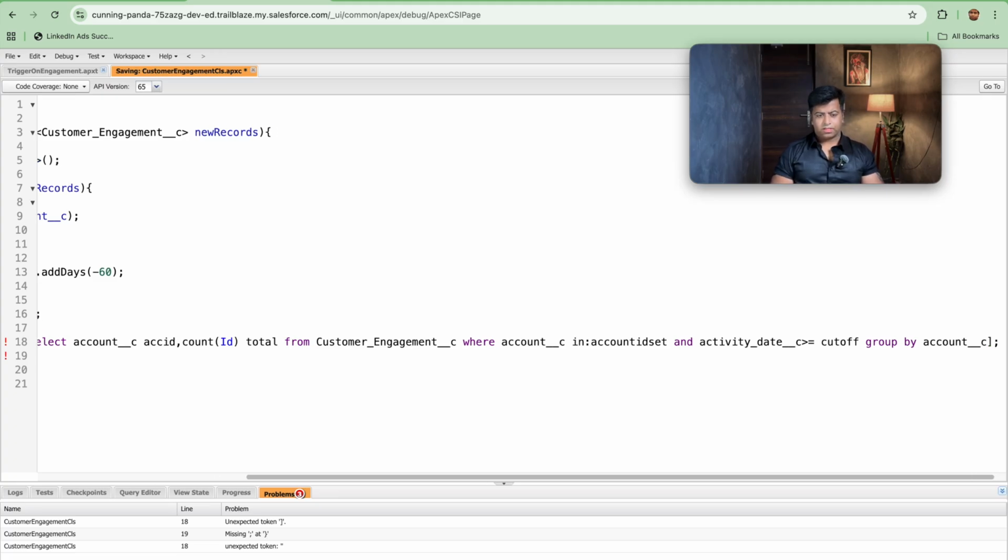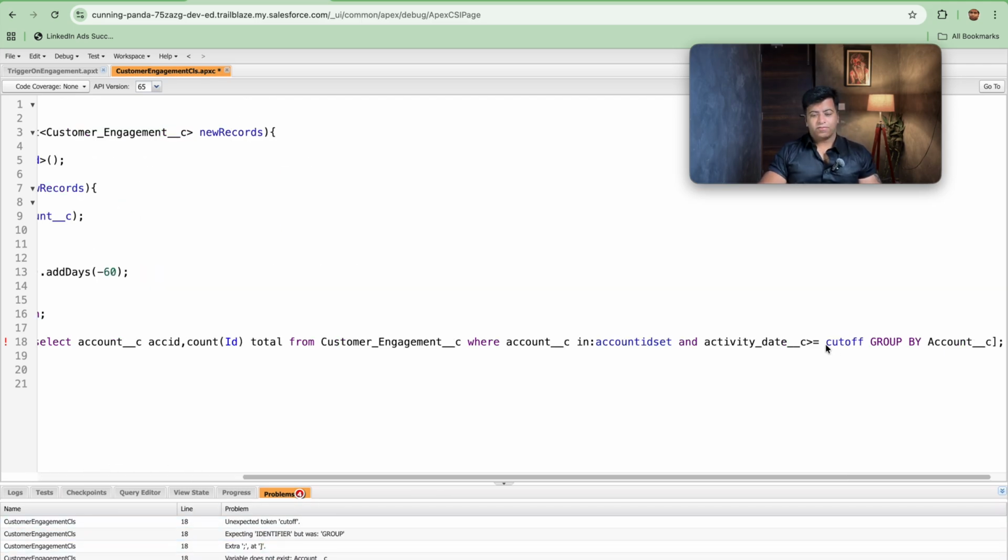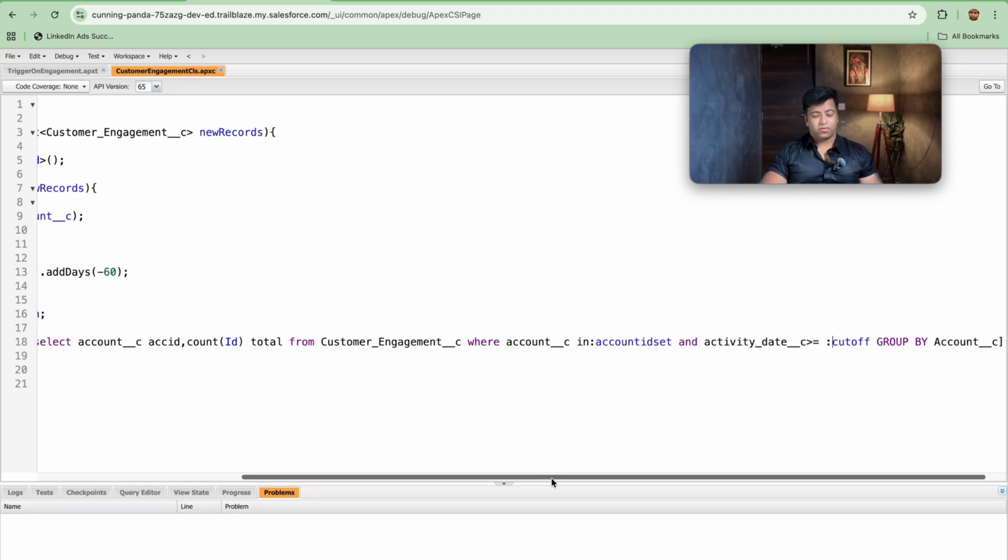Once we are done with this, we will be saving the query and we will be checking if we are facing an issue. I think we are facing some issue. We are facing an issue in group by. So let's see what is the issue. We forgot to add one column here. So let's add a column here. So after adding a column, I think our error will be gone. Yes, our error is gone.